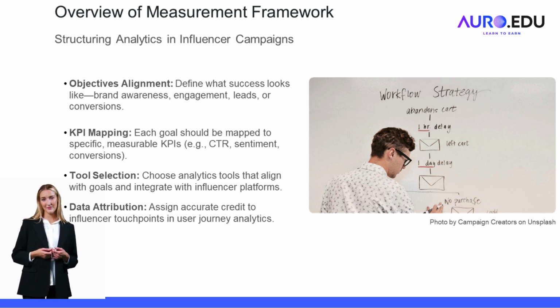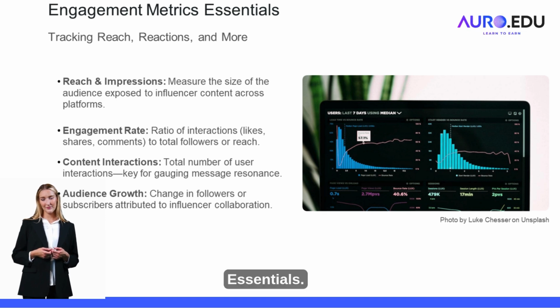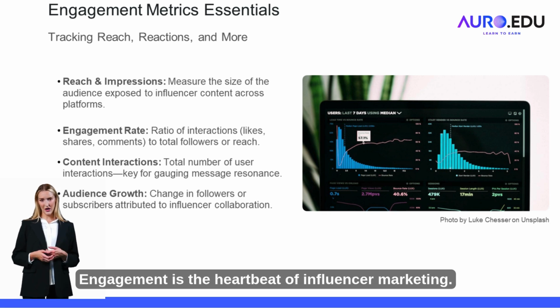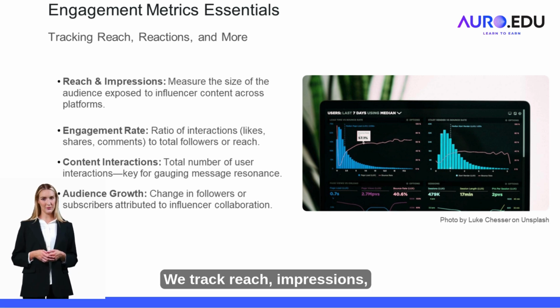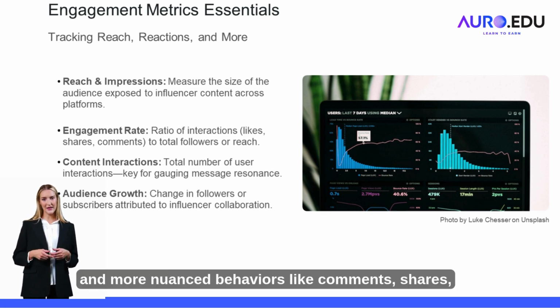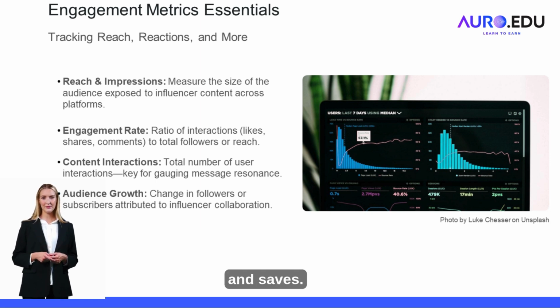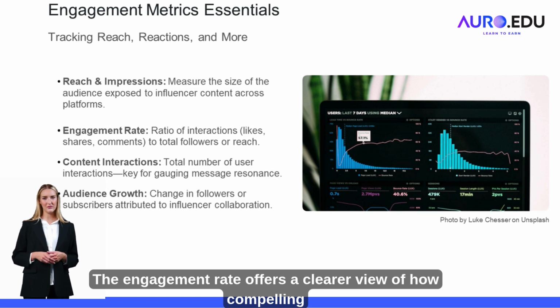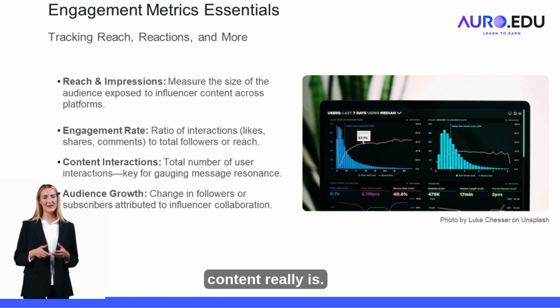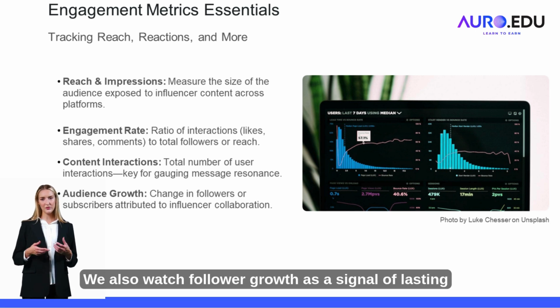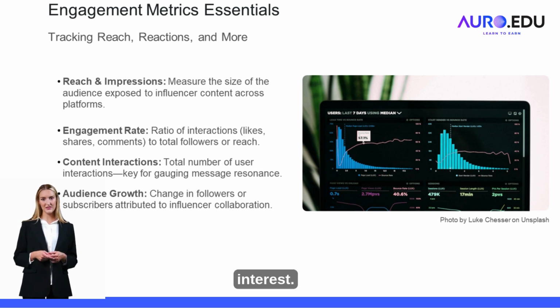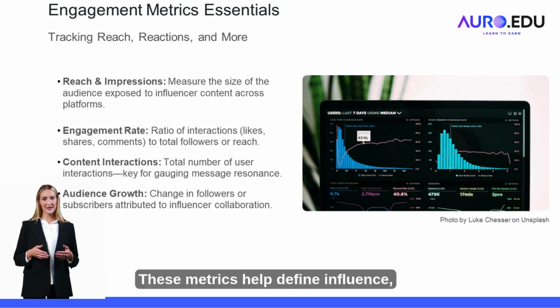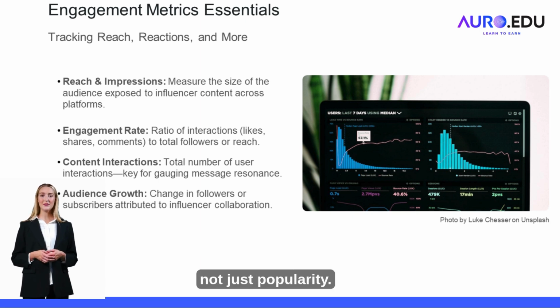Engagement metrics essentials. Engagement is the heartbeat of influencer marketing. We track reach, impressions, and more nuanced behaviors like comments, shares, and saves. The engagement rate offers a clearer view of how compelling content really is. We also watch follower growth as a signal of lasting interest. These metrics help define influence, not just popularity.